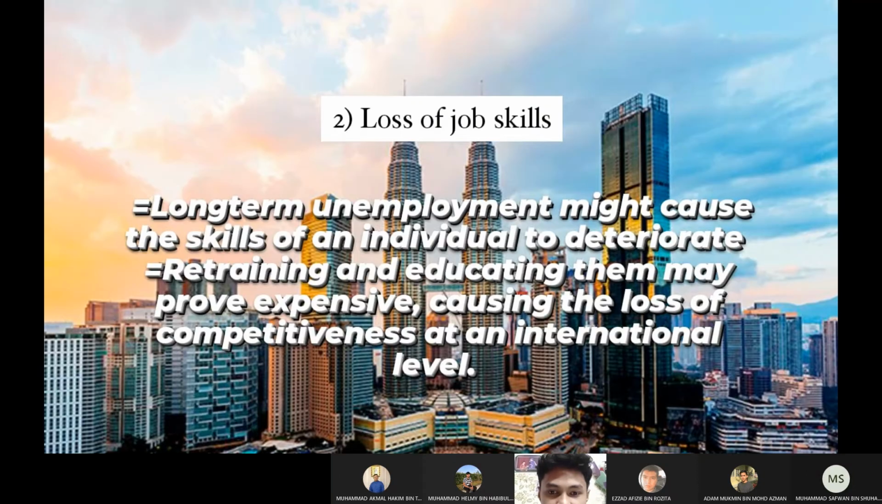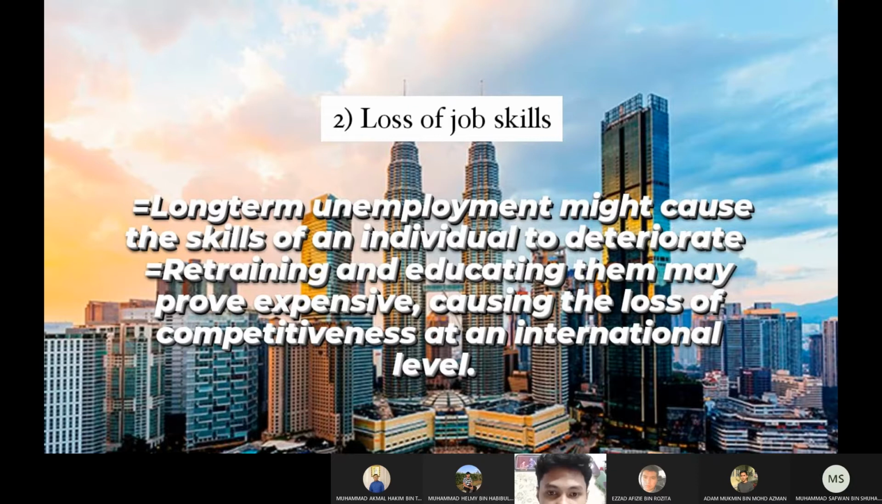Second is loss of job skill. Long-term unemployment may cause the skill of an individual to deteriorate. Getting them back may prove expensive, causing the loss of competitiveness at an international level.